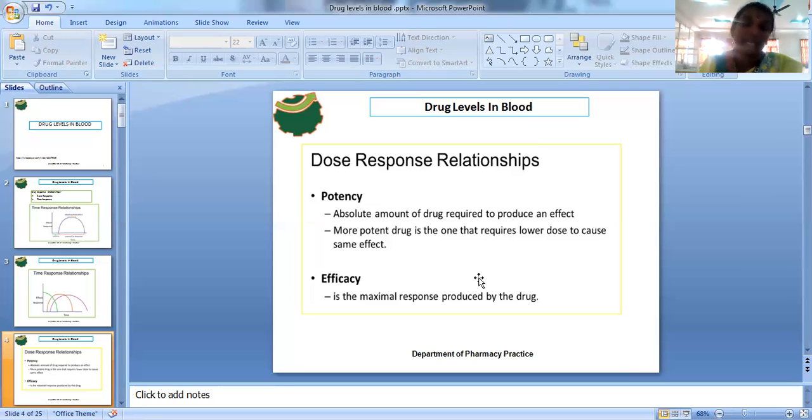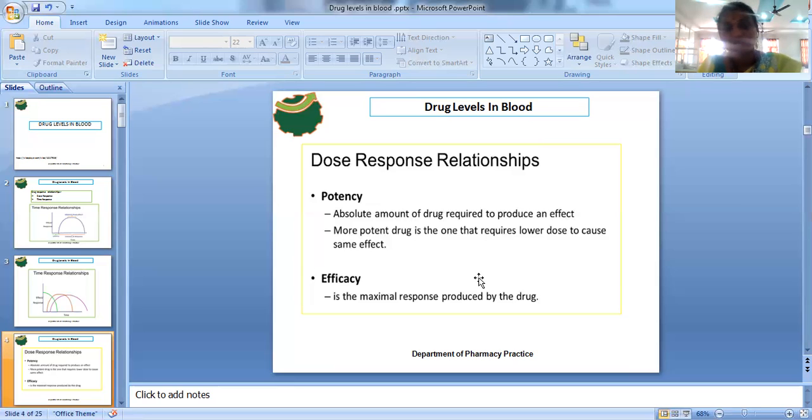Here you need to find that the dose depends upon the characteristics of the drug as well as the type of the patient, whether you are designing the dosage regimen for an infant, an elder or a geriatric patient.